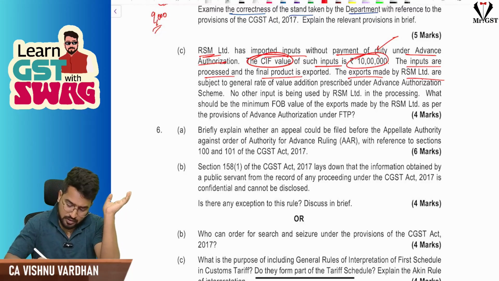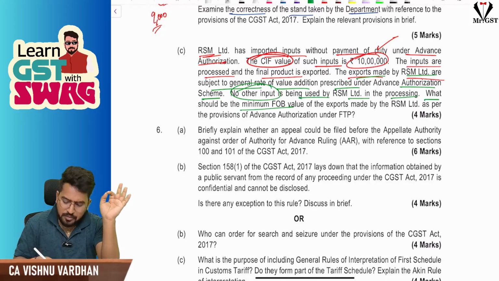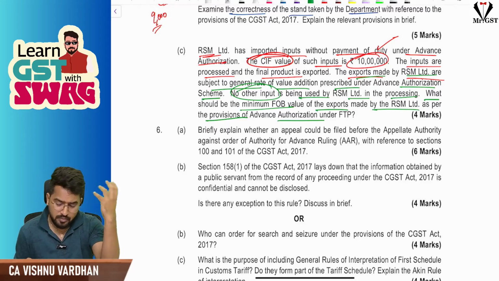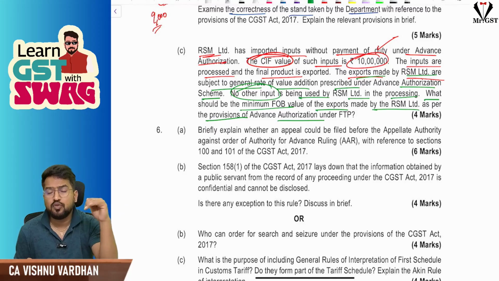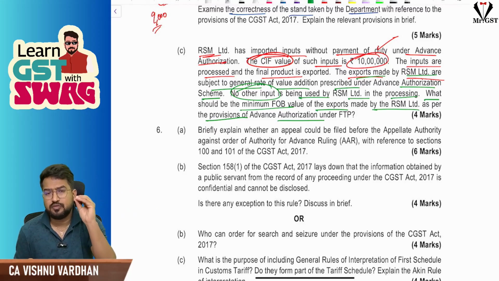Now these are the only inputs which are used, and that has been processed and the final product has been exported. Okay, so the exports made by RSM Limited are subject to the general rate of value addition prescribed under the advance authorization scheme. No other inputs are being used in the processing. What should be the minimum FOB value of the exports made by RSM Limited as per the provisions of advance authorization under FTP? See, under FTP, when you are allowed to import the inputs without paying taxes, when it has been processed and the final product is exported, the FOB value of the exports should generally have a minimum value addition of 15%.